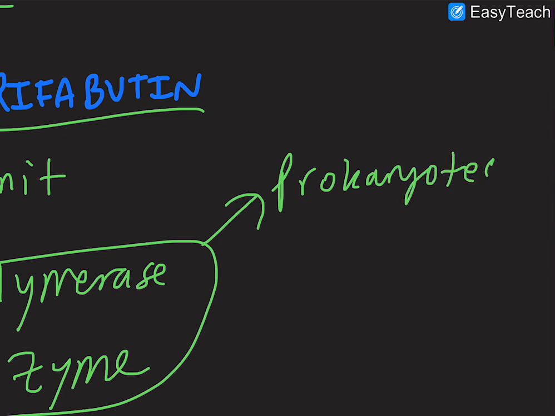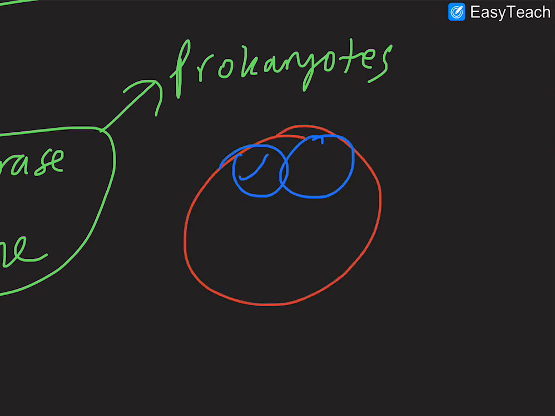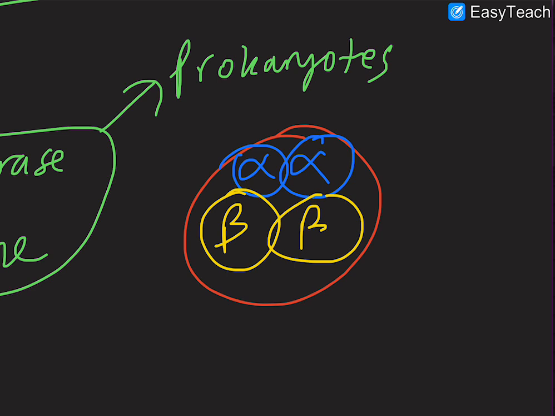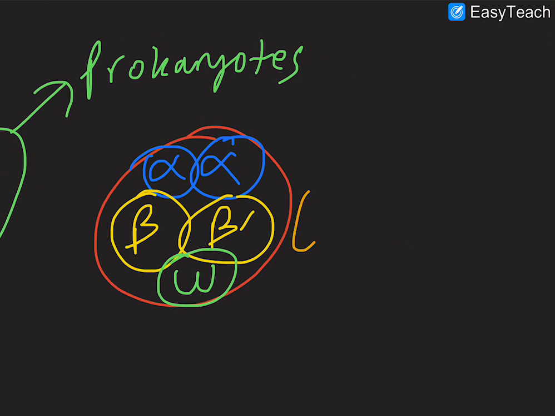So remember, RNA polymerase holoenzyme has a core enzyme part, which is made up of two alpha subunits, a beta subunit, a beta prime subunit, and a gamma subunit. And then we also remember to have that little sigma factor over here. But this is the core enzyme part in red.